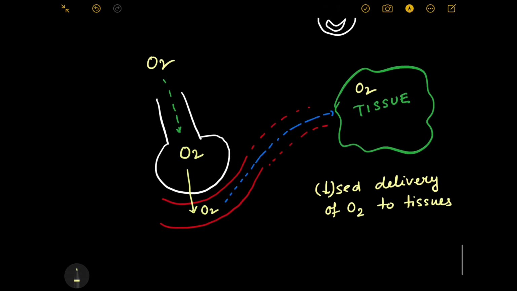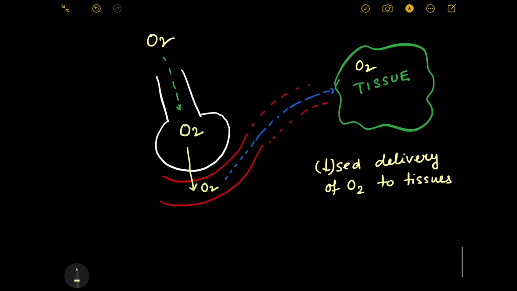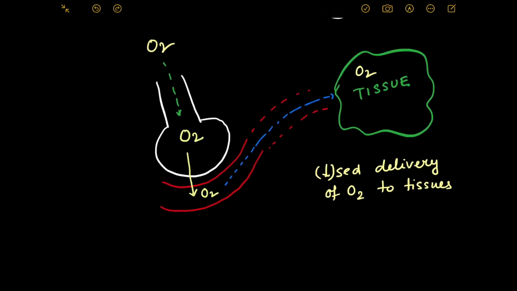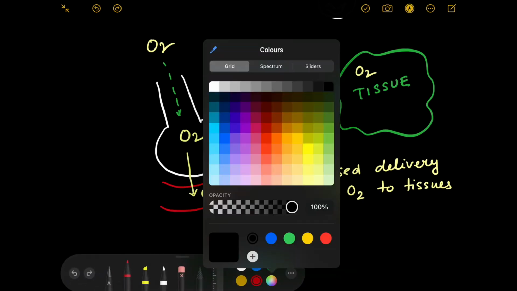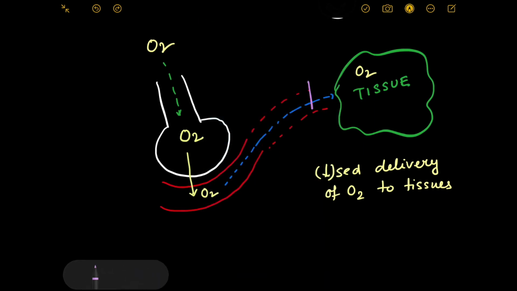Now try to understand why oxygen delivery will get decreased. Now let us understand how the supply of oxygen or delivery of oxygen to the tissues can get hampered. Let's say if the blood supply to the tissue gets hampered, in that situation oxygen may not get delivered to the tissue, right?